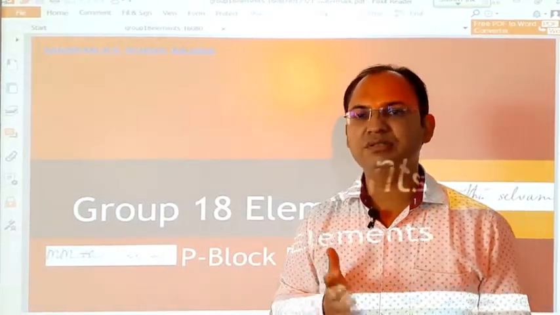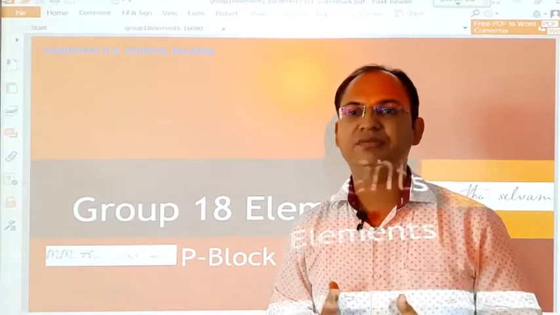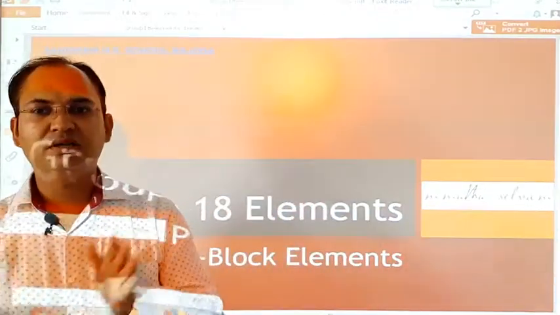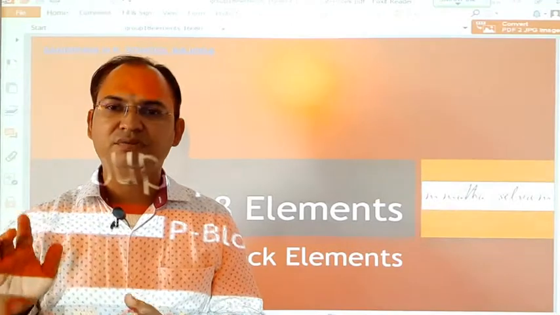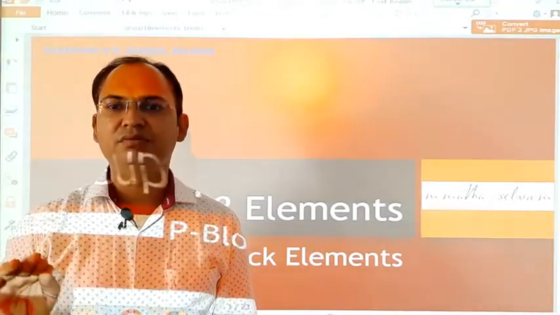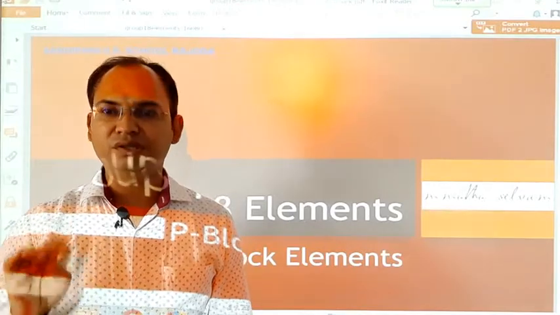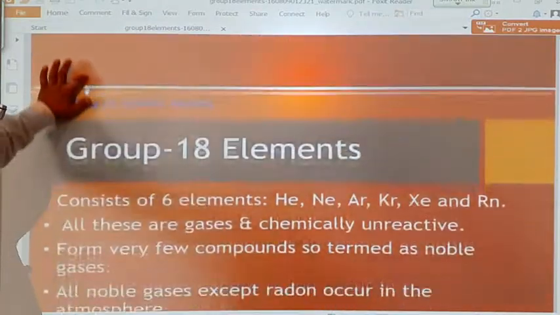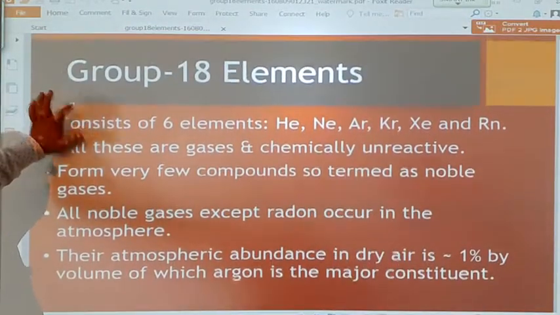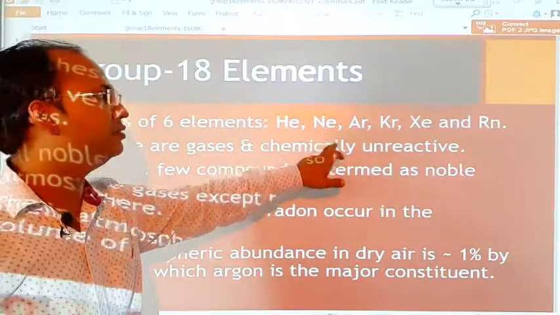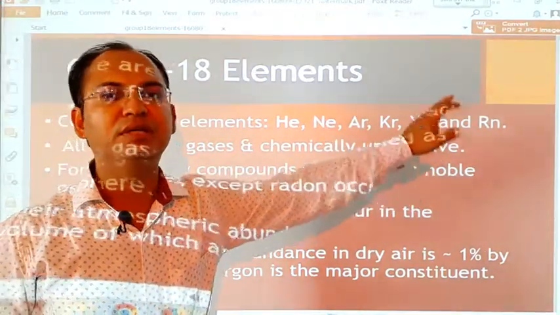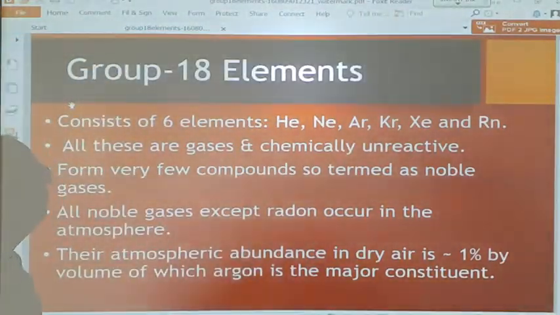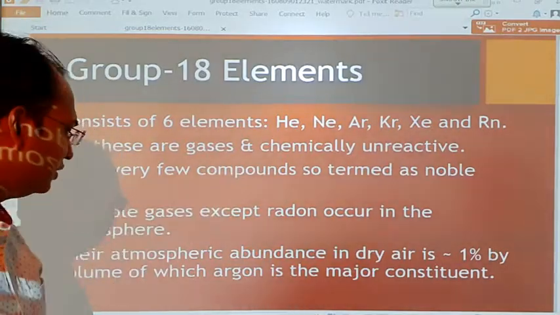So first of all students, let's see which are the main members of group 18, that is the noble gases family. The main members are helium, neon, argon, krypton, xenon and radon. These are the 6 main members about which we are going to study. All these are gases and chemically unreactive.